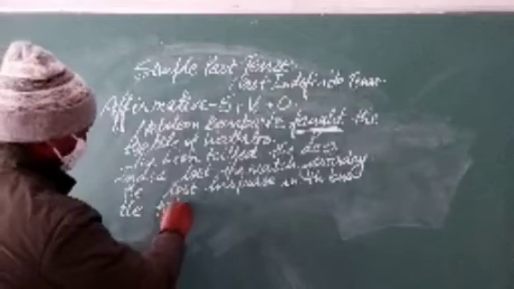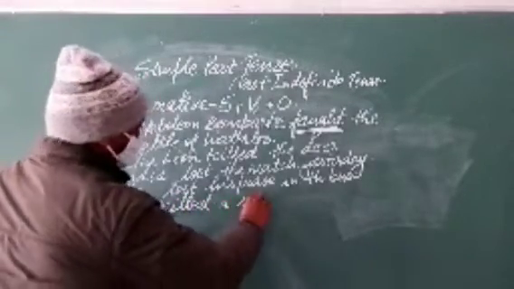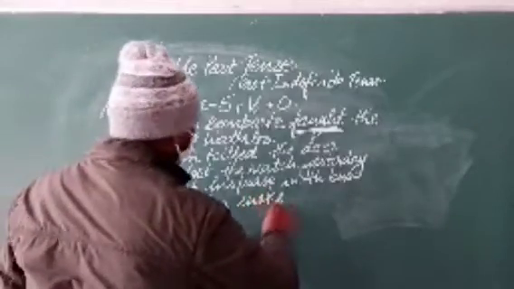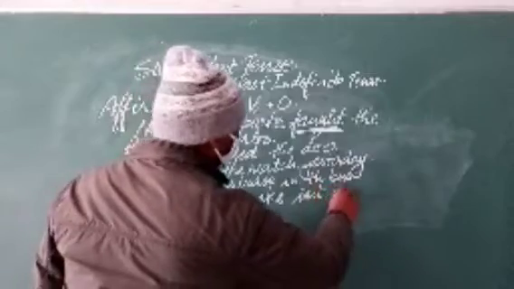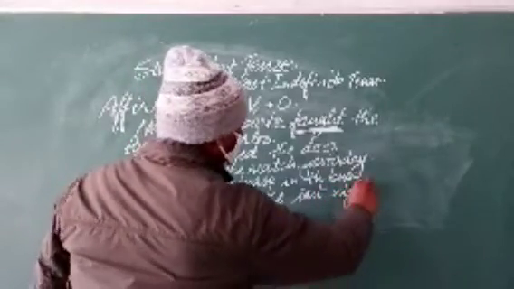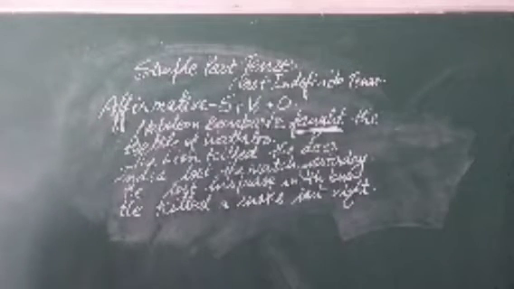He killed a snake last night. He killed a snake last night.